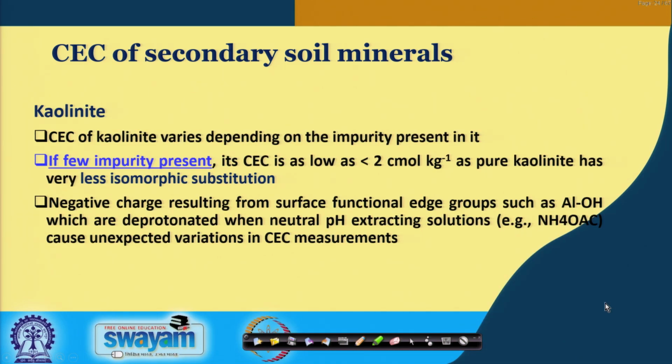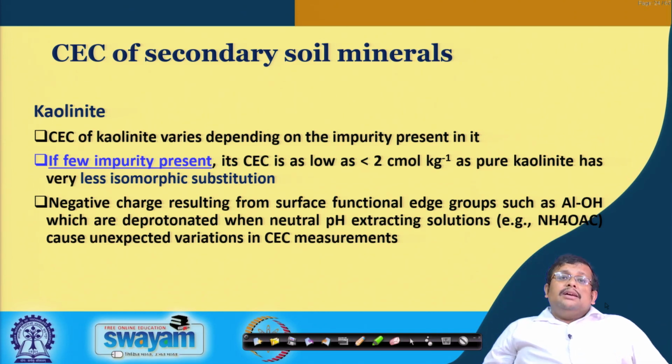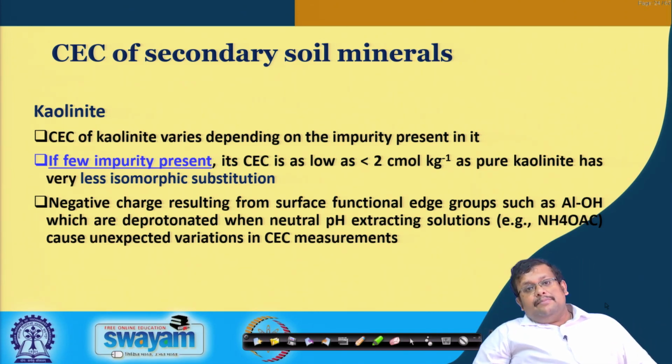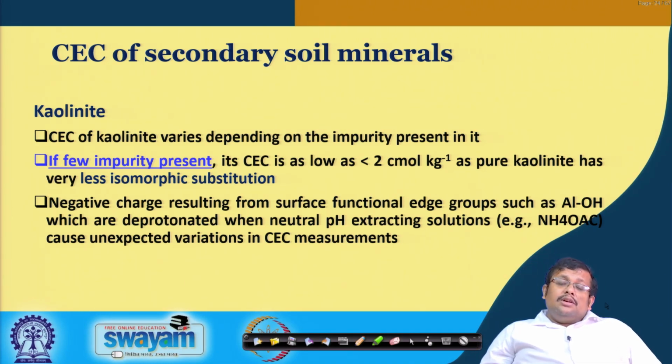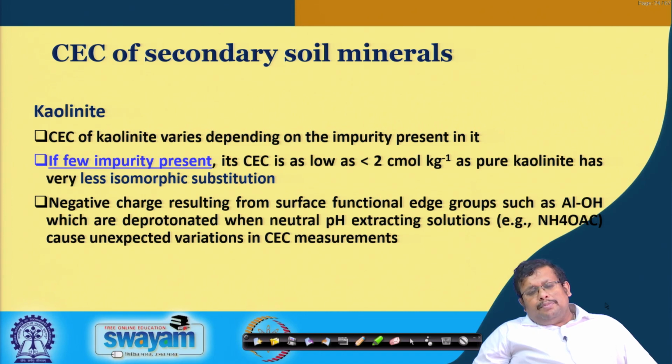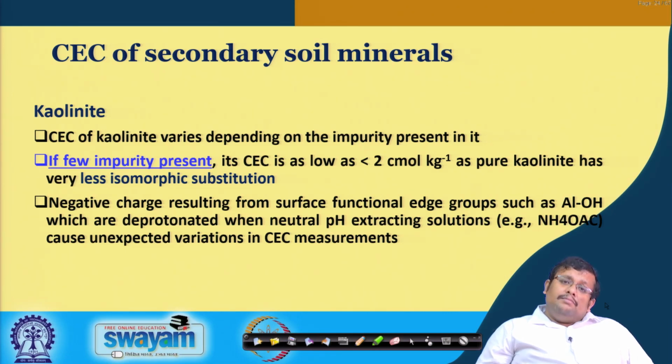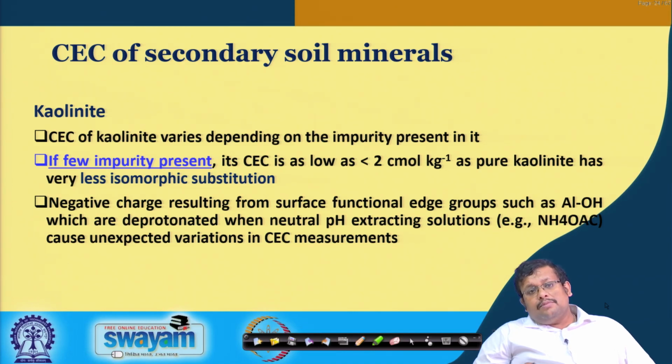Now, in case of kaolinite, the CEC of a kaolinite varies depending on the impurity present in it. If the impurity is present, it shows a CEC as low as less than 2 centimole per kg, as pure kaolinite has very little isomorphic substitution. So, pure kaolinite does not have isomorphic substitution, and as a result there is no negative charge development. Only CEC can be shown when there is an impurity. So, that CEC is also very low, that is less than 2 centimole per kg.